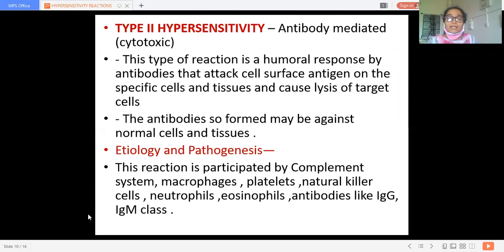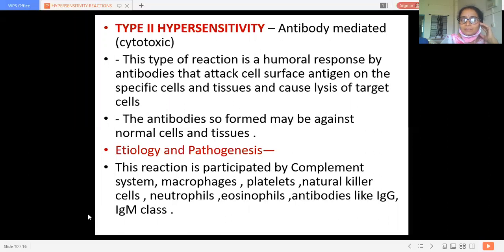This type of reaction is a humoral response by antibodies that attack cell surface antigen on specific cells and tissues and cause lysis of the target cell. So it is due to attack on cell surface antigen on the specific cells and tissues. They cause direct lysis of that particular target cell.